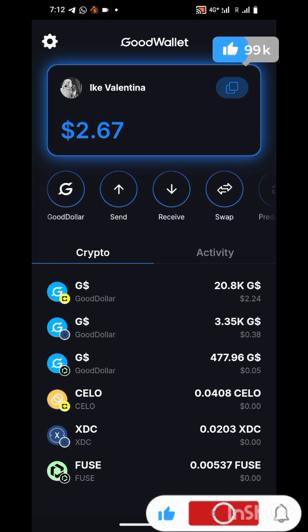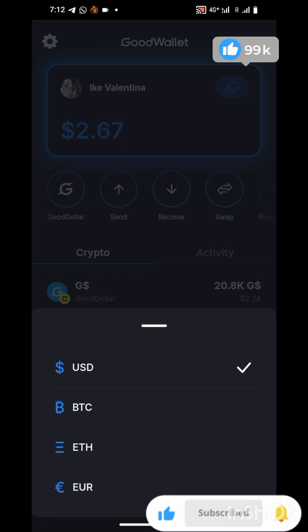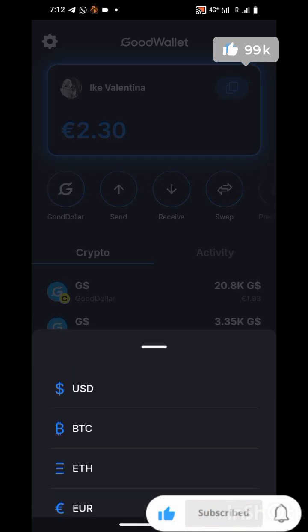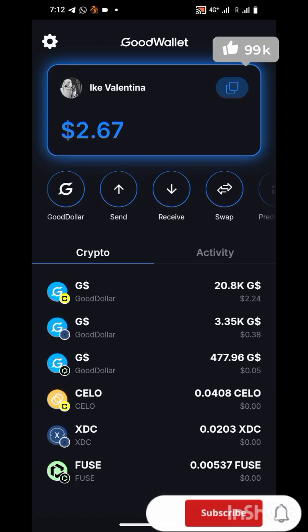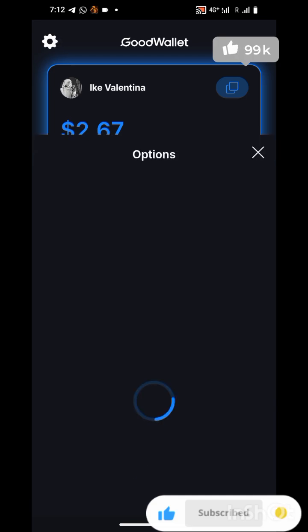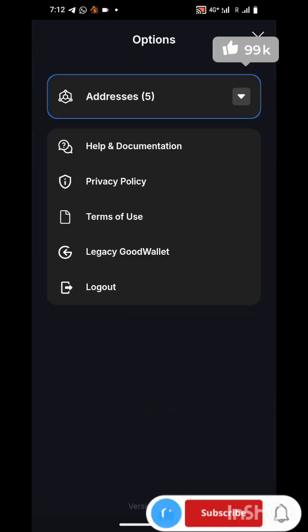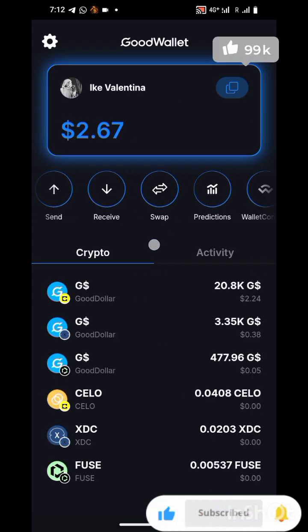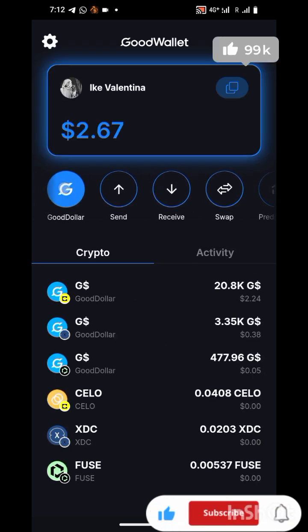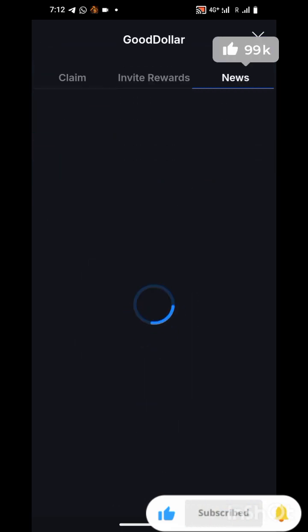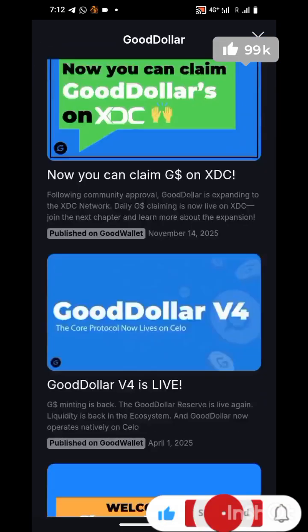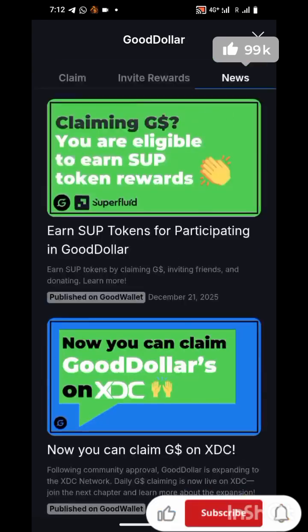You can still come here, tap on this thing to change to your preferred currency that you want. Just come here, change anything. Come here to your settings and you read the addresses and everything, the policy, everything that you need to know about it. And also, if you want to read their news, you can come to GoodDollar, click on news, and you can read their news, everything about them.